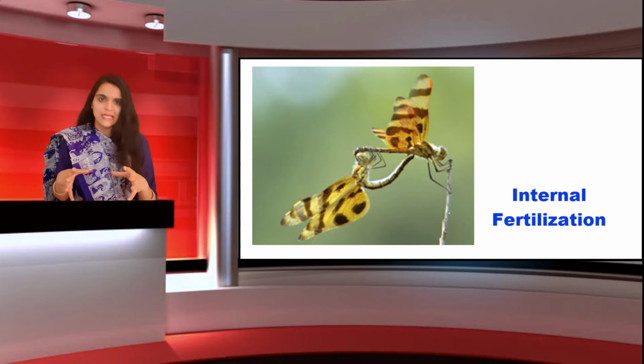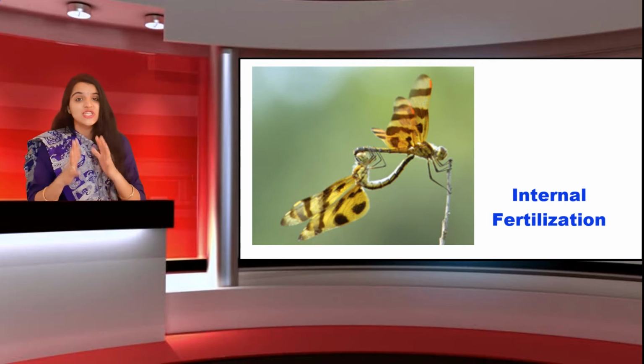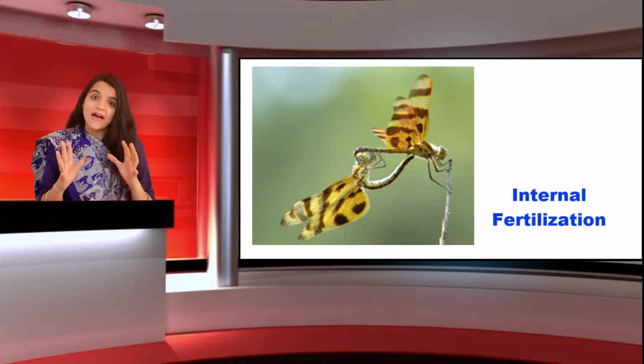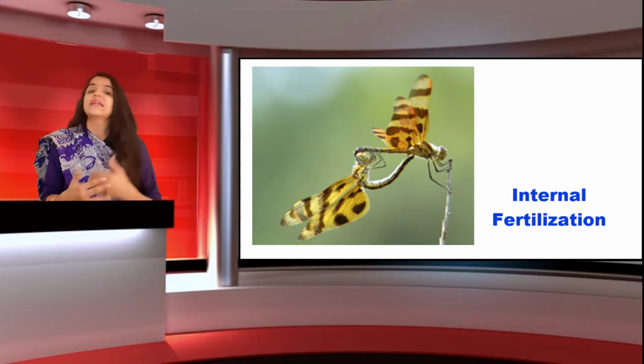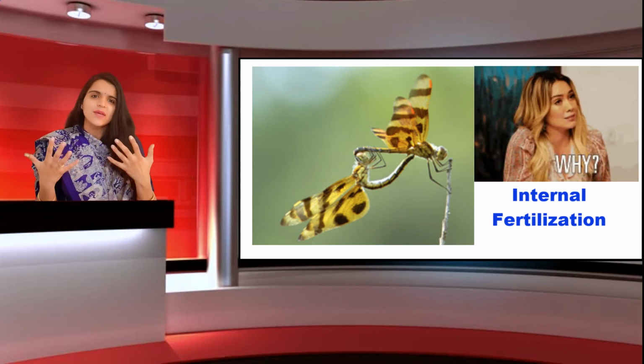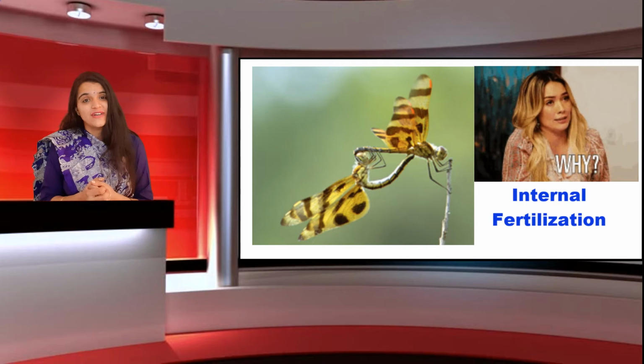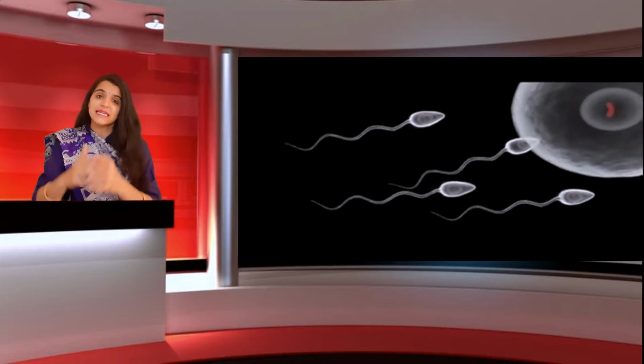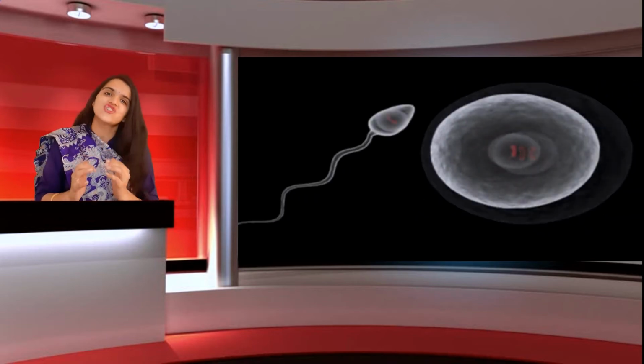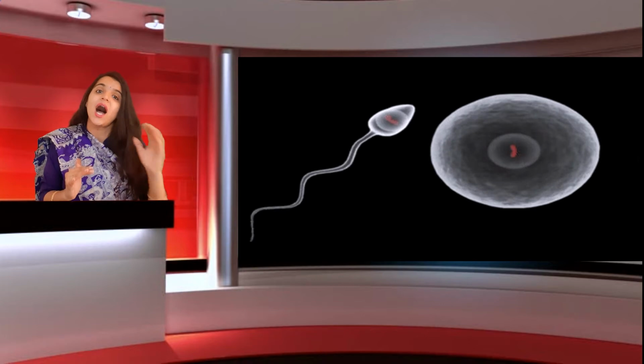And in most terrestrial animals, we have internal fertilization. Why do we have internal fertilization? Or is there any importance of internal fertilization? Definitely we have. Because students, in internal fertilization there are fewer chances of any harm.